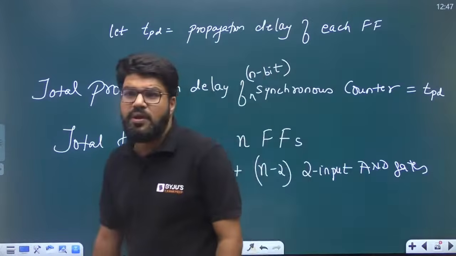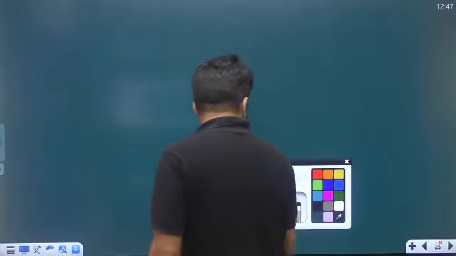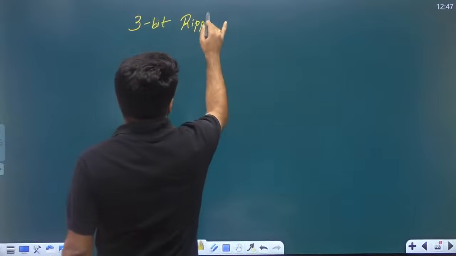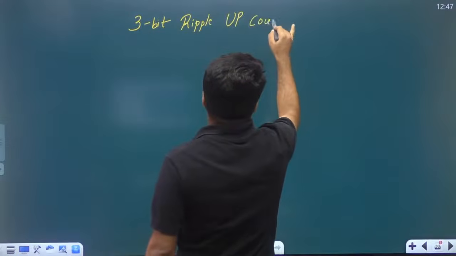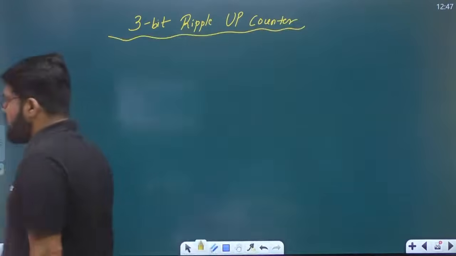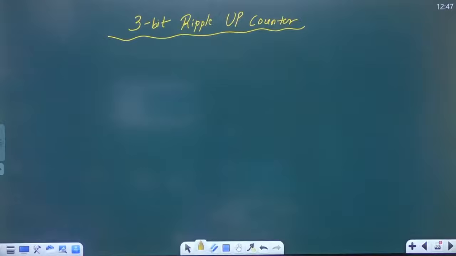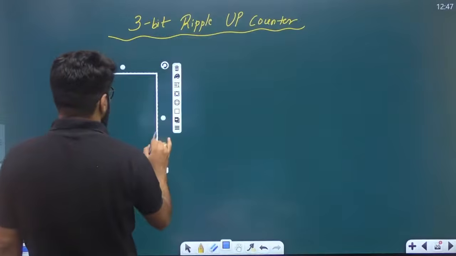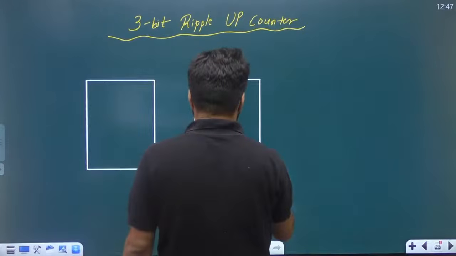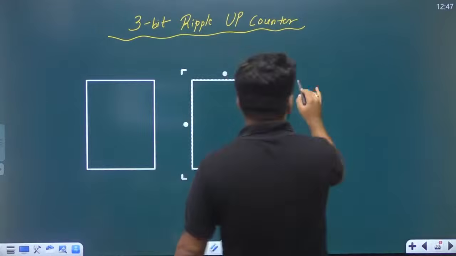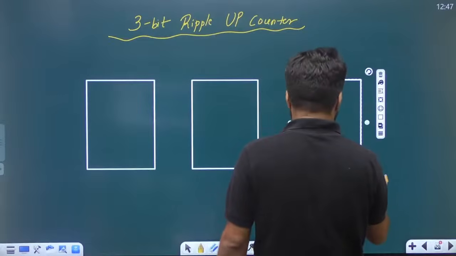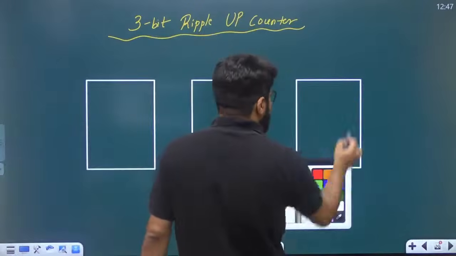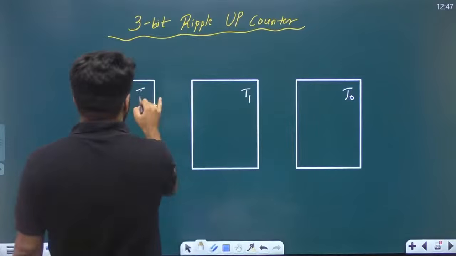But if I want to discuss the ripple counter, have a look into this design. A 3-bit ripple up counter. If I want to discuss a 3-bit ripple up counter, this is T0, T1, T2.